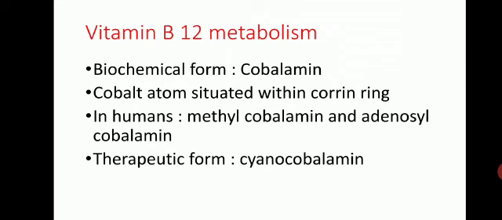So first we will discuss vitamin B12 metabolism. Biochemically it is known as cobalamin and it contains cobalt atoms situated within a corrin ring. In humans there are two metabolically active forms of vitamin B12, methylcobalamin and adenosylcobalamin. The therapeutically available form is cyanocobalamin.